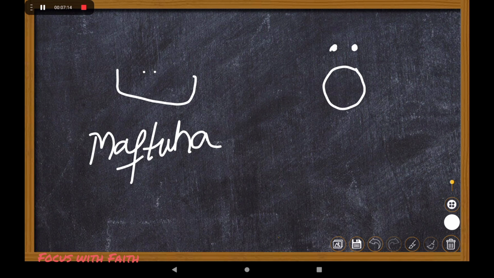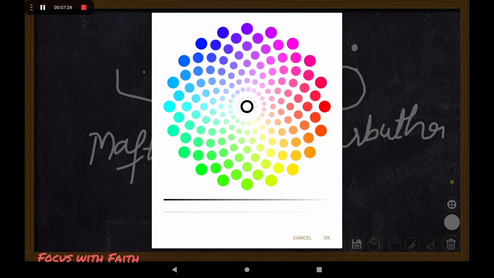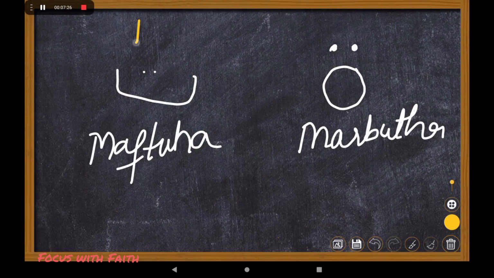So why are you afraid? We are afraid of the booth, so it is marbuta. Now this ta is very simple, but this ta does some circus.